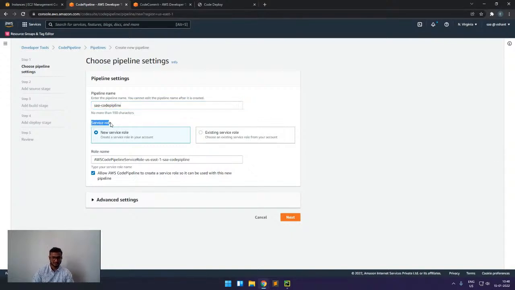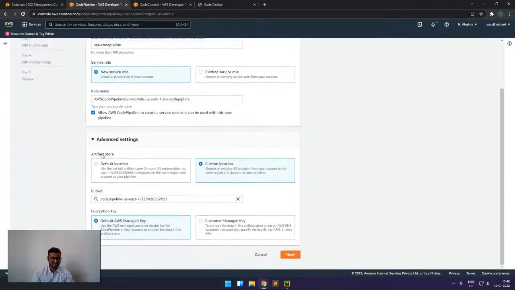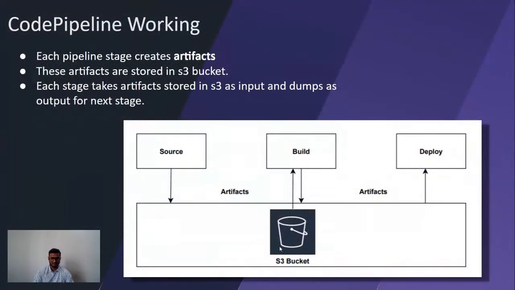This role needs access to all the things that we saw so far, all the services. And then come the things that we discussed. Here, as we saw in the working part, we have to give the S3 bucket, where I want to store the intermediate artifacts.